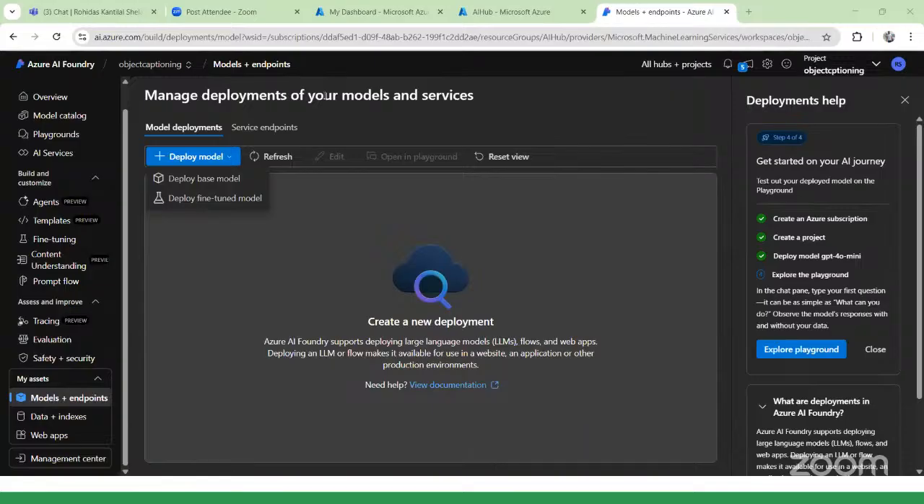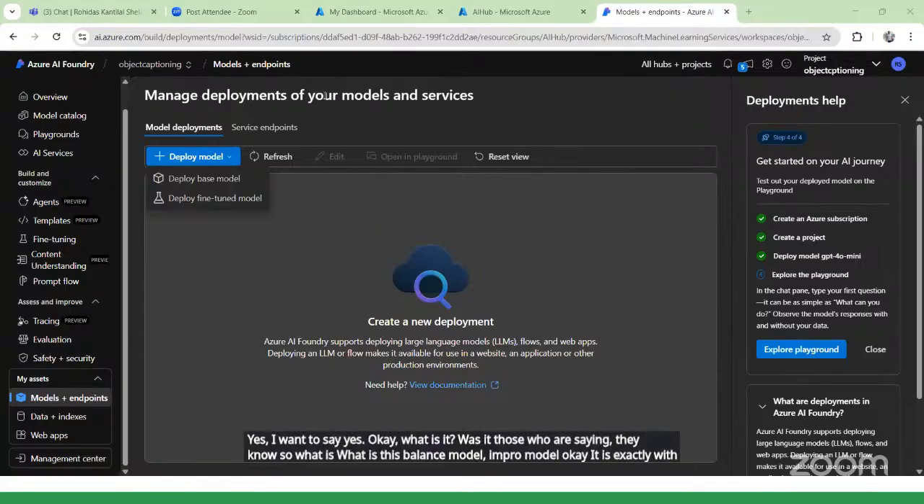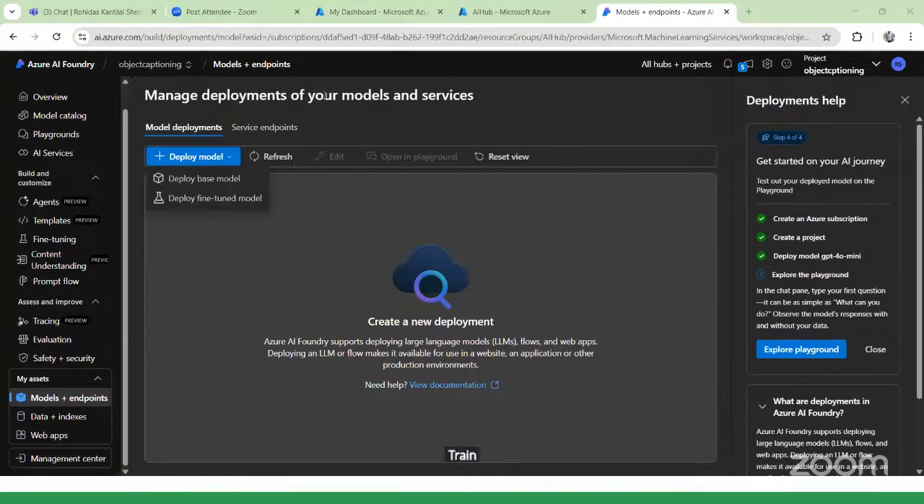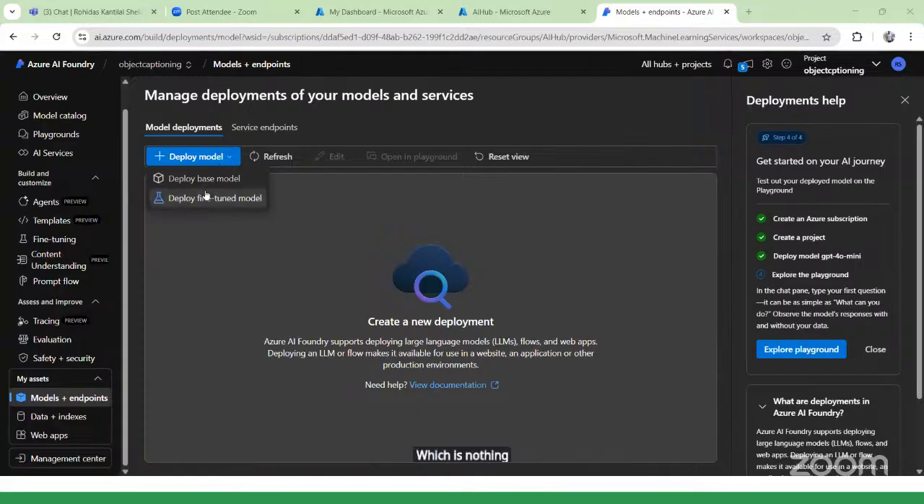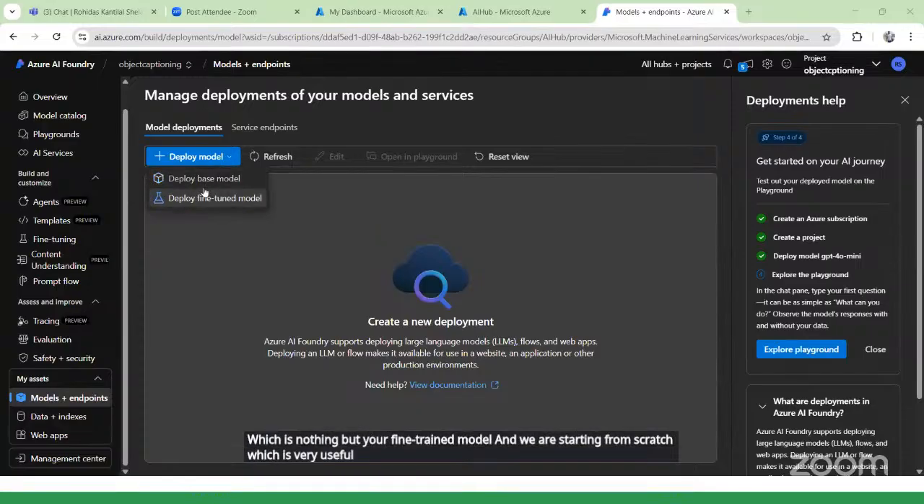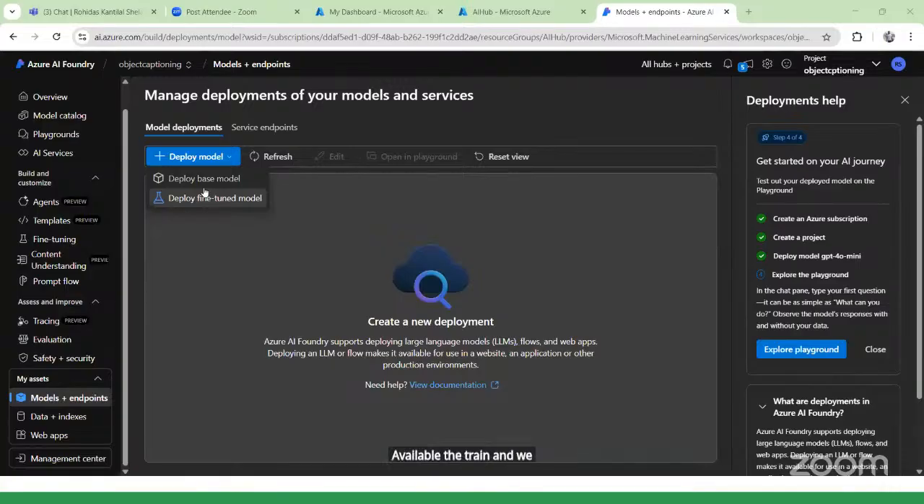It is exactly with the absolute data. Train the existing model, right? That I was expecting. We are providing training to the existing model, which is nothing but your fine-tuned model, and if we are starting from scratch, that is the base model. Fine-tune means the weights and biases already exist. We train the pre-trained model with our data, which is nothing but the fine-tuning that we are doing.